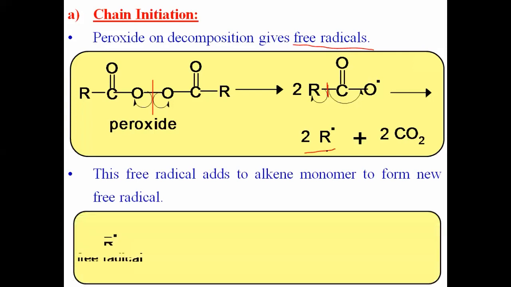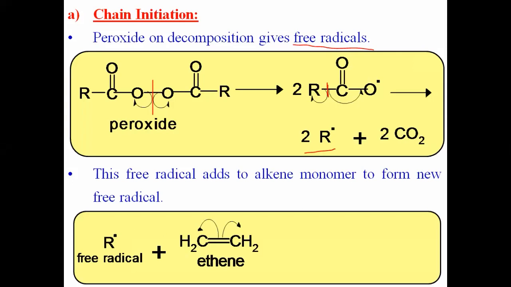Let us see the next step in the chain initiation. This is our free radical which is formed in the first step. Now it reacts with our alkene. Suppose we take the example of the simple alkene, ethene molecule. Now this free radical adds to that alkene. Here the pi bond undergoes breaking, also homolytic bond breaking. One electron goes towards one carbon and the second electron goes towards the other carbon. Now both carbons have an unpaired electron.